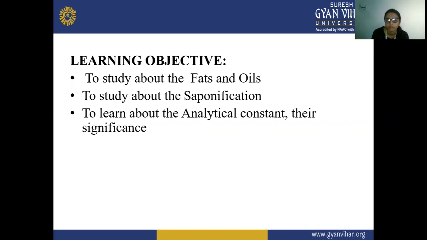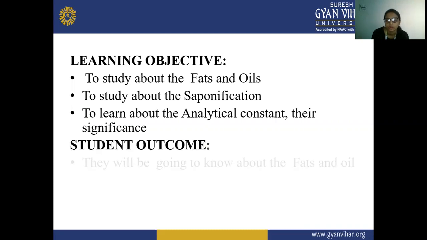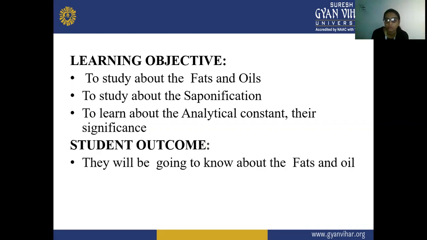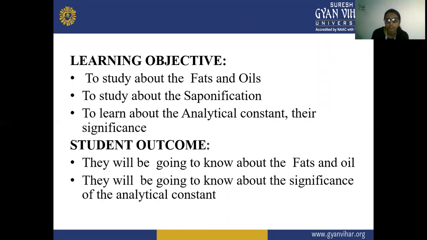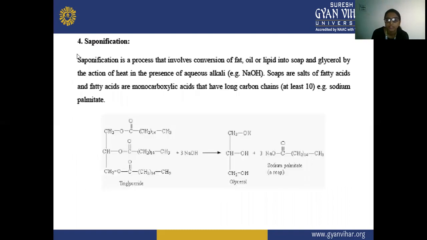These are involved in this fat and oil chapter. As a student outcome, they will know what fats and oils are, and also the significance of the analytical constants. So let's start our topic.